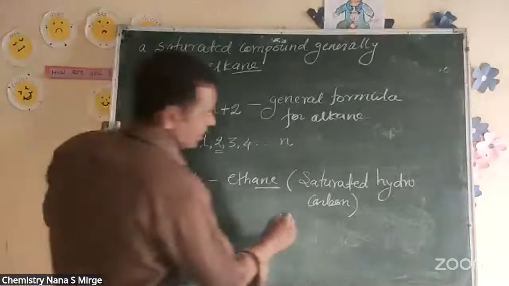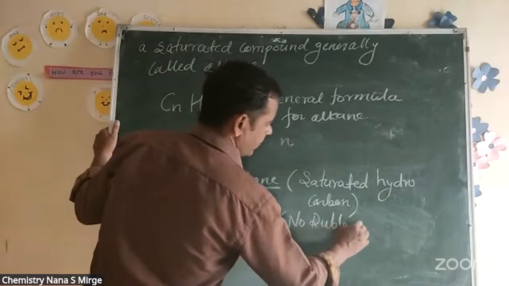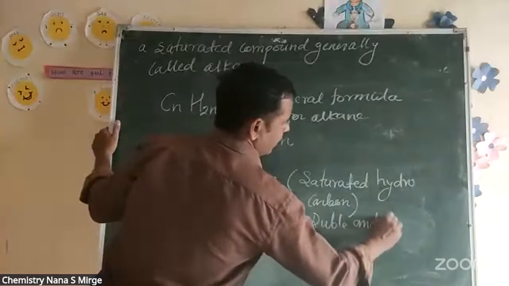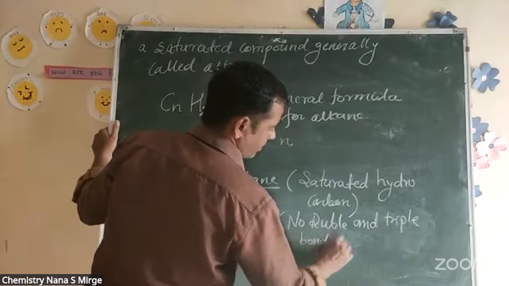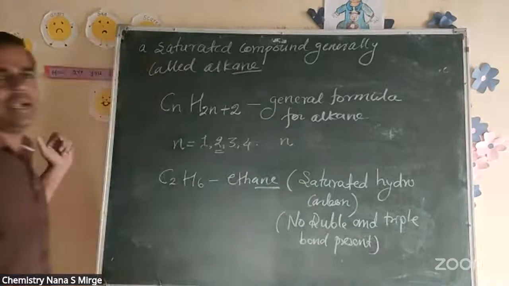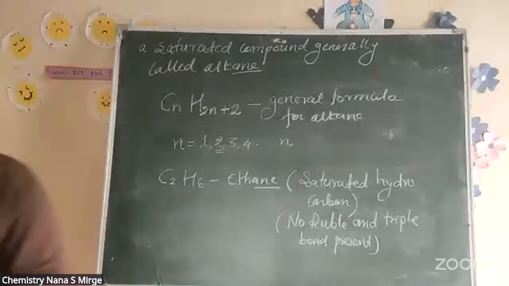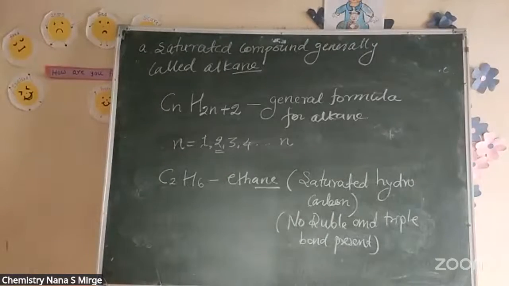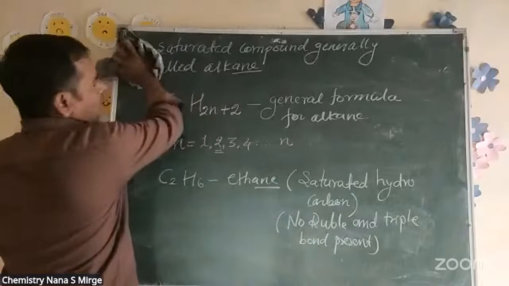No double and triple bonds are present, so they are called saturated hydrocarbons. It is the general formula for saturated hydrocarbons. Now next one is unsaturated hydrocarbons.